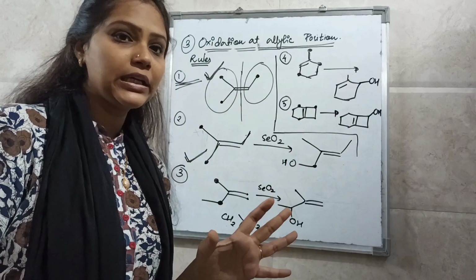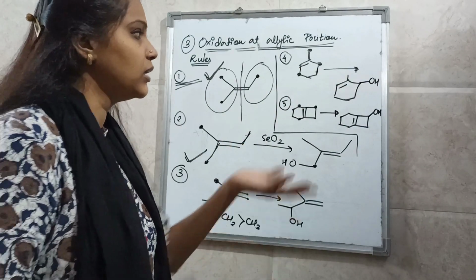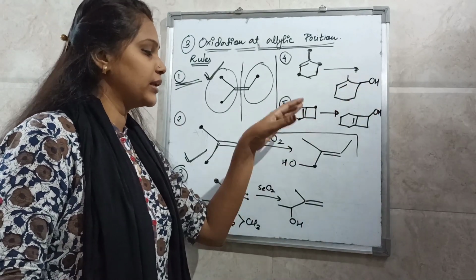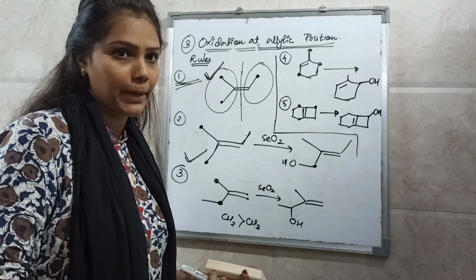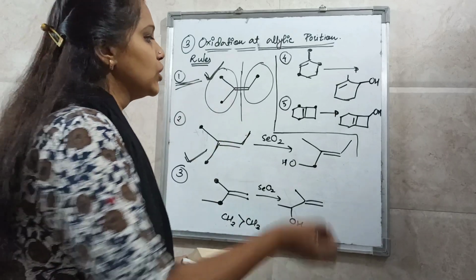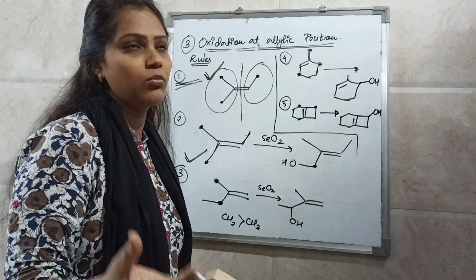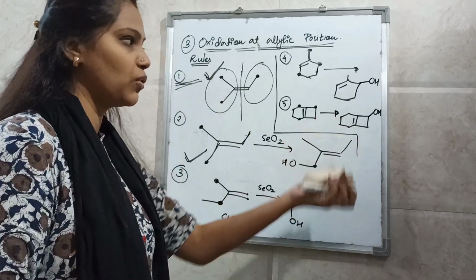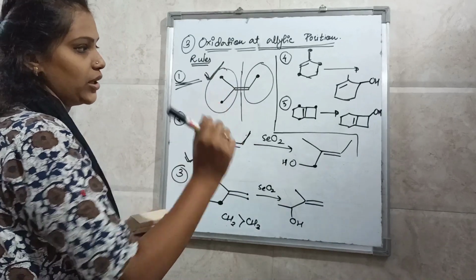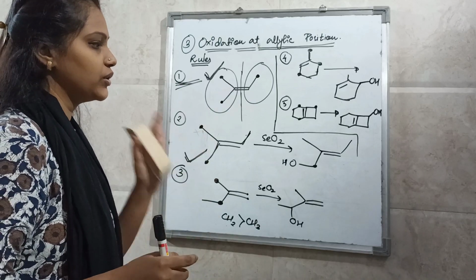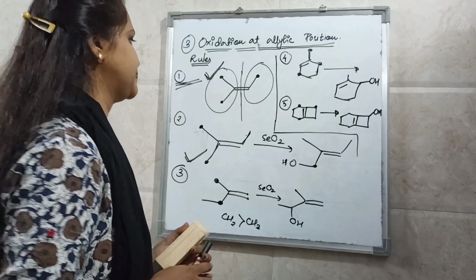And if you have a monocyclic ring, the carbon which is in the cycle will oxidize to OH. And in the fifth rule, if you have a fused ring compound, out of these positions, the more strained ring will oxidize and it will give you OH there. So these are the 5 rules that you have to remember. First, second, third, fourth, 5. You have to learn these and apply them while solving the example.